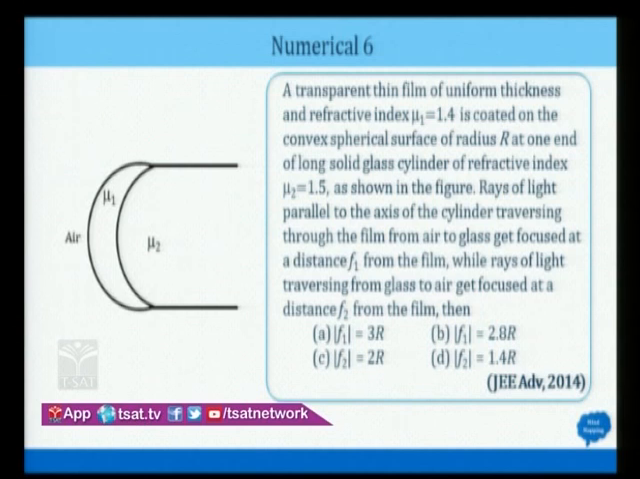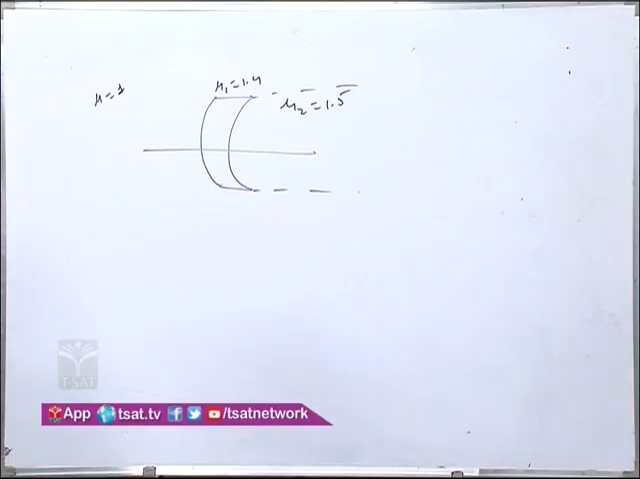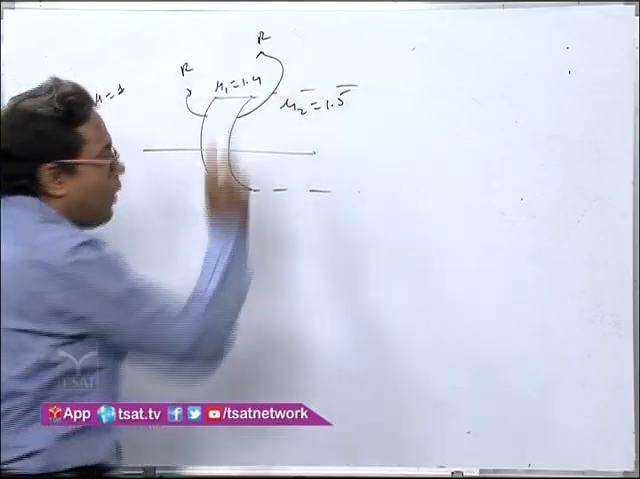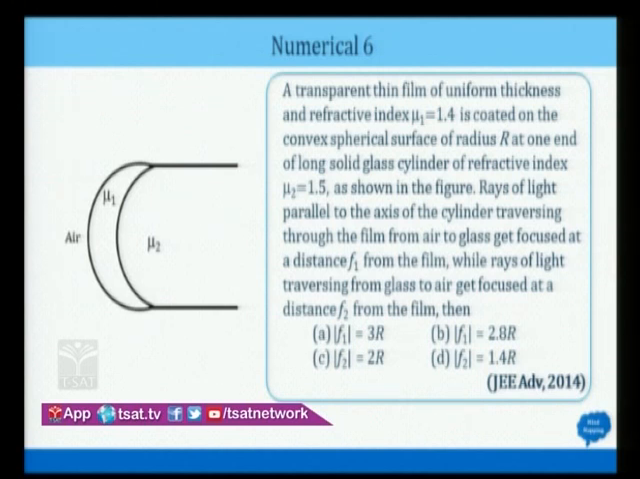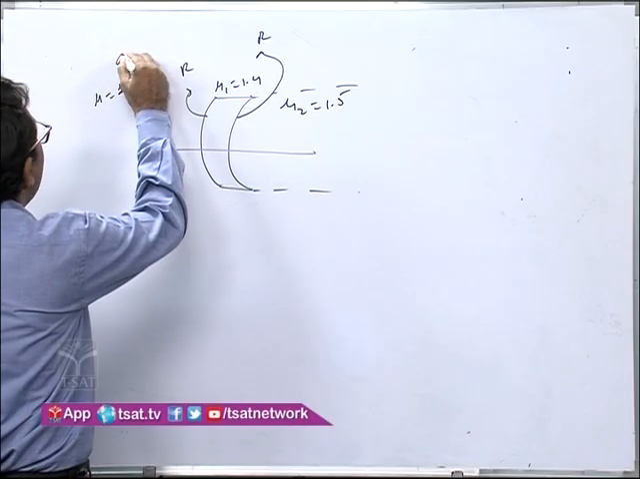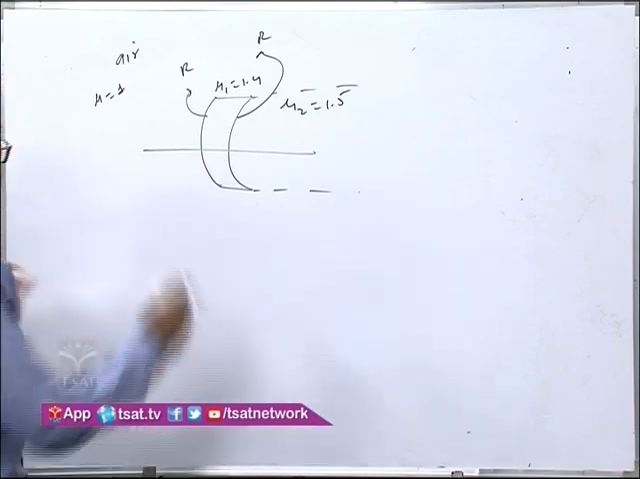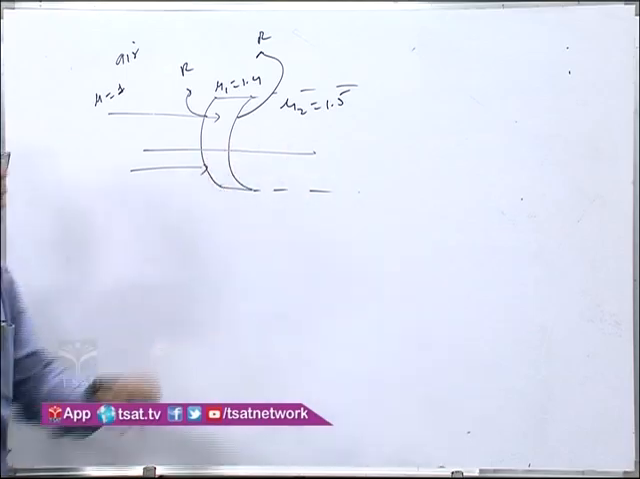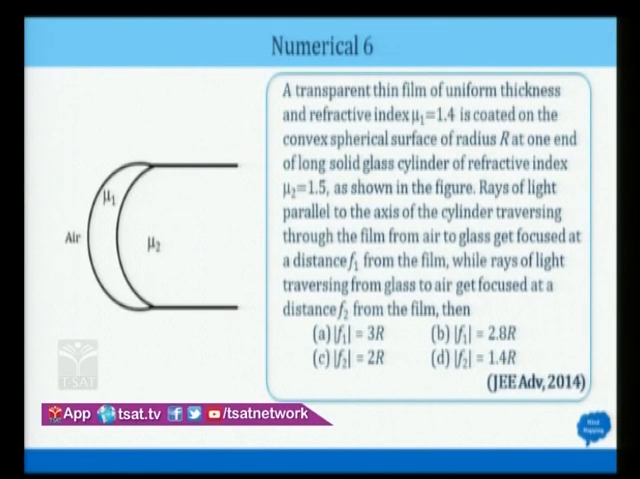This is air, say 1, and mu2 is given as 1.5 on this side, and the radius of curvature on both sides is R, so that is not a problem right now. Now what they are asking: a ray of light parallel to the axis of the cylinder transfers through the film from air to glass. When it is moving parallel, it will meet at a focus. Let that focal length be f1. This is the first case.